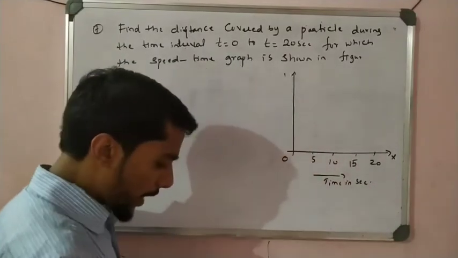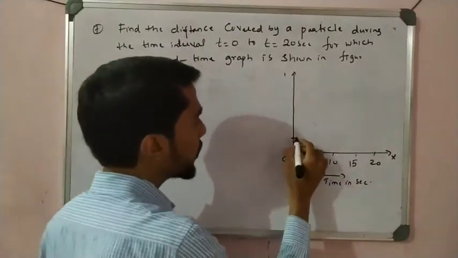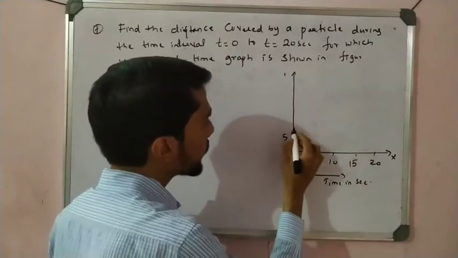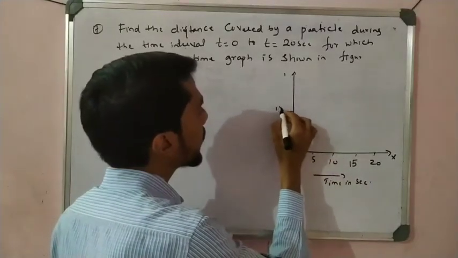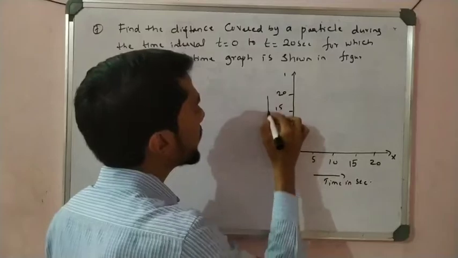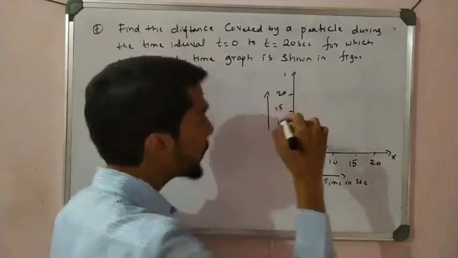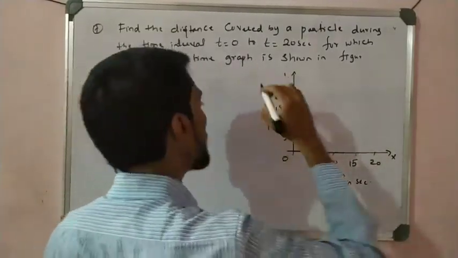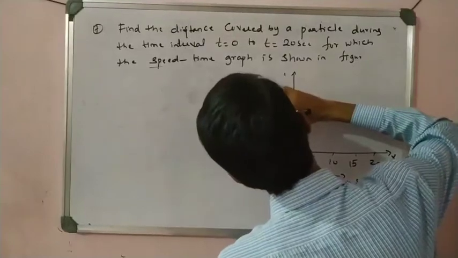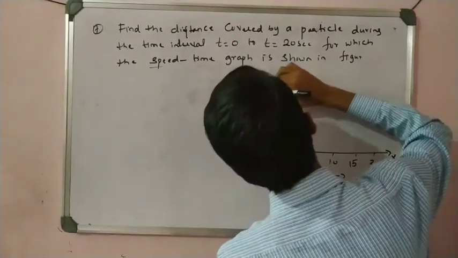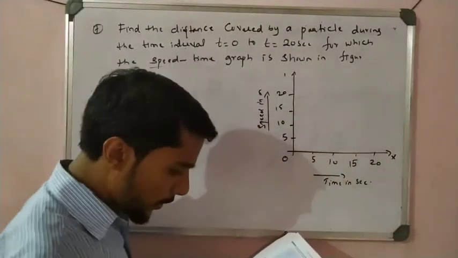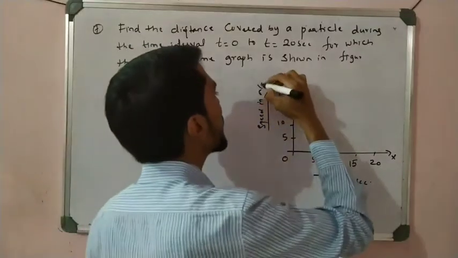The given graph has a y-axis with 0, 5, 10, 15 and 20, and this is speed. Sorry, not velocity, this is speed. They have given a speed graph, with speed given in meters per second.